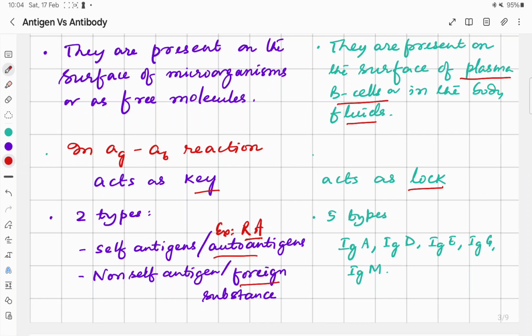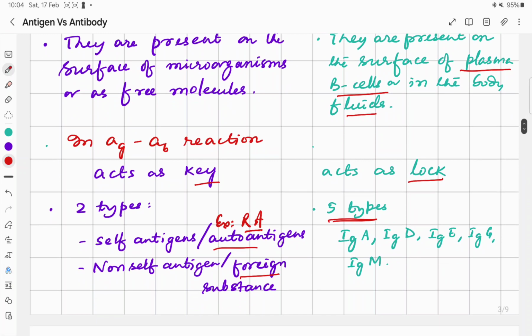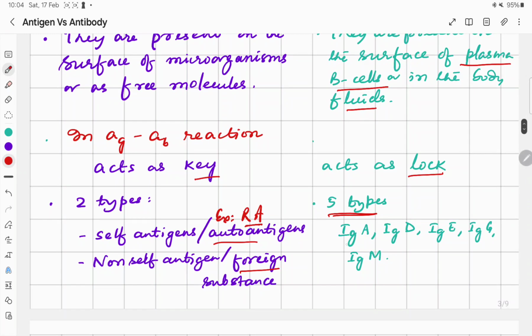And the antibodies are of 5 types. Antibodies or immunoglobulins are of 5 types based on the type of the heavy chain, the constant region of the heavy chain. They can be immunoglobulin A, immunoglobulin D, immunoglobulin E, immunoglobulin G and immunoglobulin M.